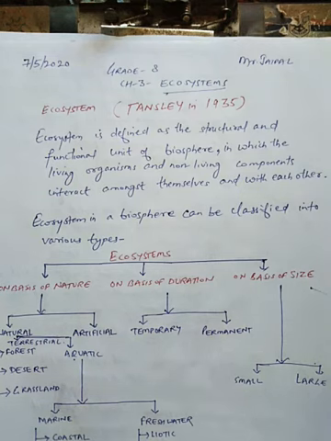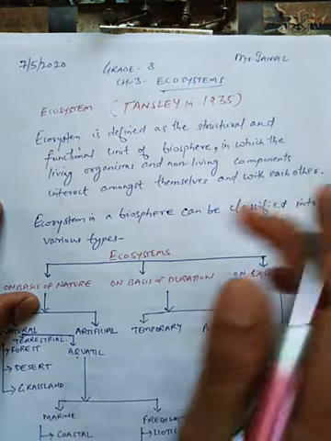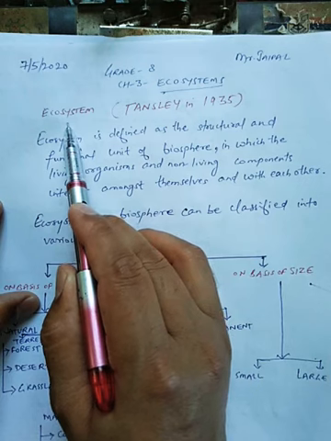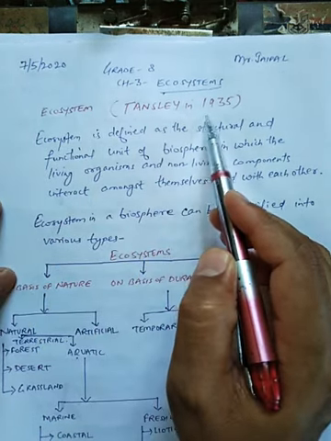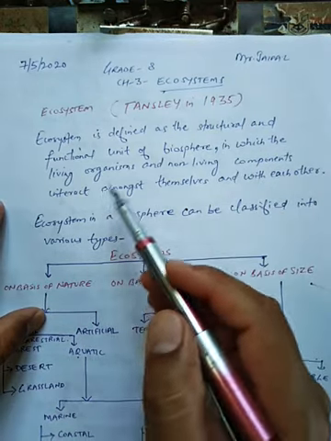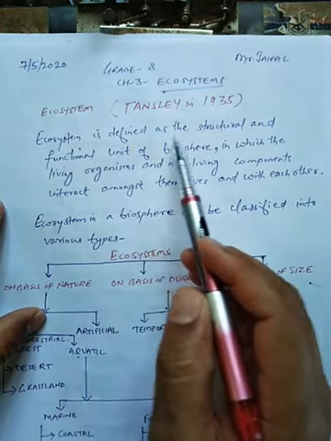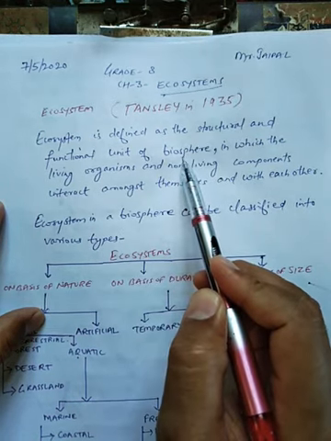Now students, you can see one term, that is ecosystem. This term was first coined by Tansley in the year 1935. Now see, this ecosystem is defined as the structural and functional unit of biosphere.